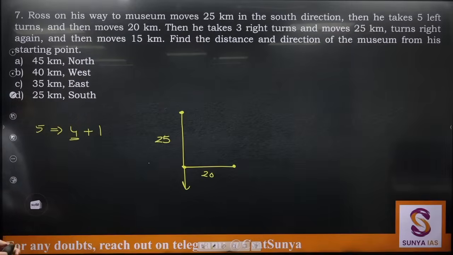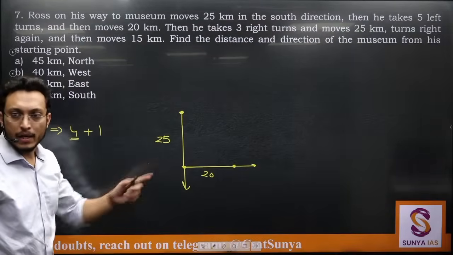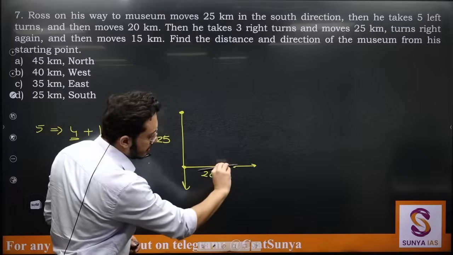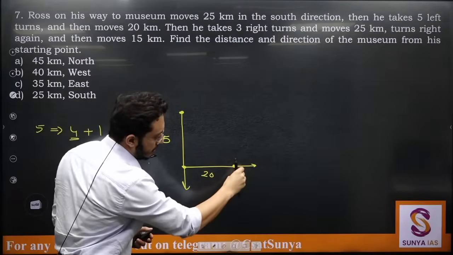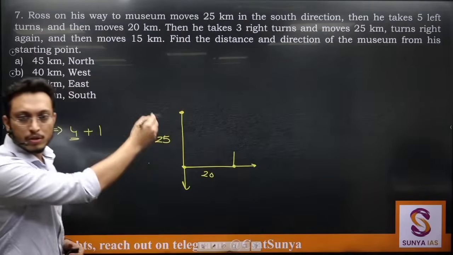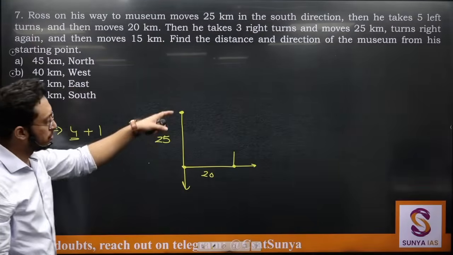Then he takes 3 right turns. So right now he is facing this side and now he is taking 3 right turns. So this will be first right turn, this will be second right turn, this will be third right turn. So he will start moving towards north now. Moves 25 kilometers. So this was 25.